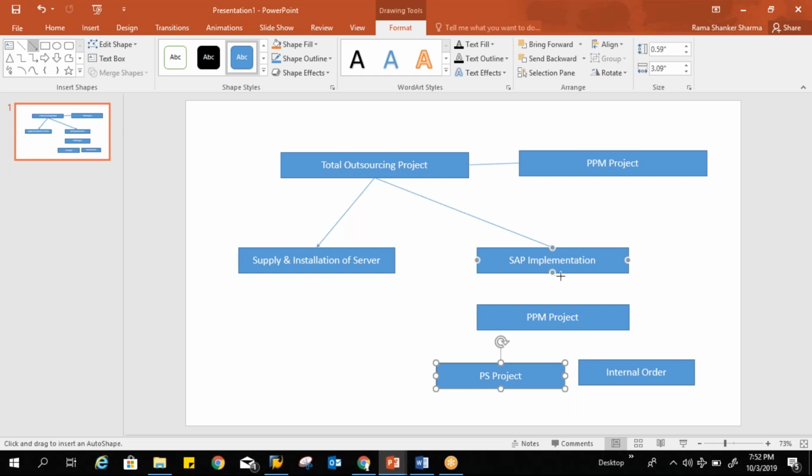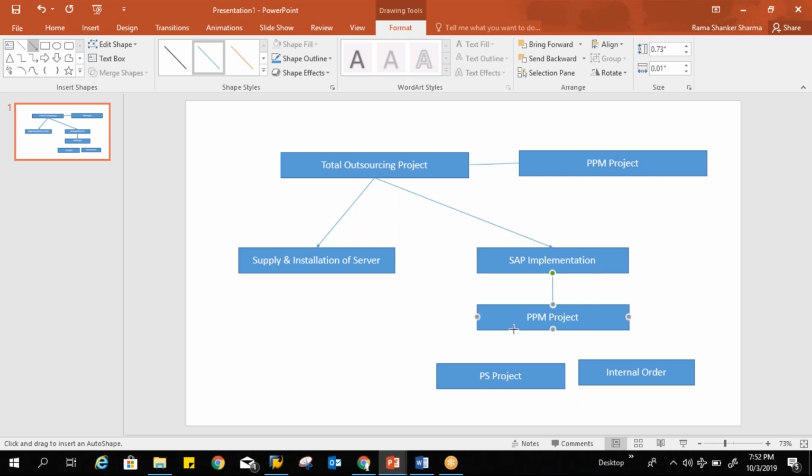So here in this example, for the total outsourcing project, we are creating a PPM project, correct? Yes. In total outsourcing, this is the initiative. Under that, I'm creating two items: one is supply and installation of server, another is SAP implementation. Correct. So in SAP implementation, I am interested in going for resource planning in detail.